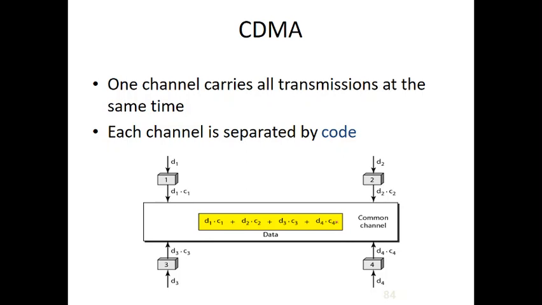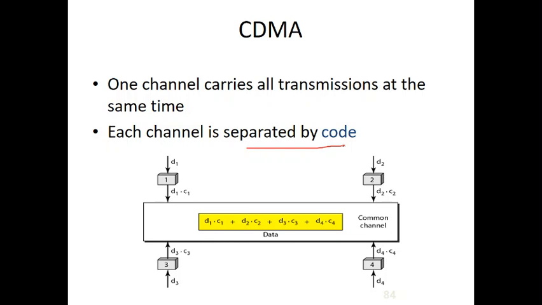So that is, if a person knows the code, the language the other person is talking, then he can clearly understand what the other person is talking. So that is the main analogy here. That means every device is given a code. So each channel is separated by a code and all the devices can simultaneously transfer the data.